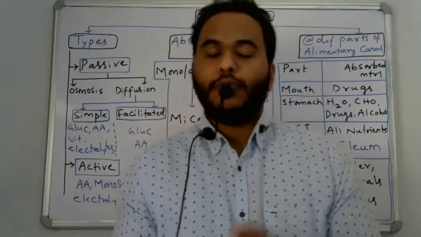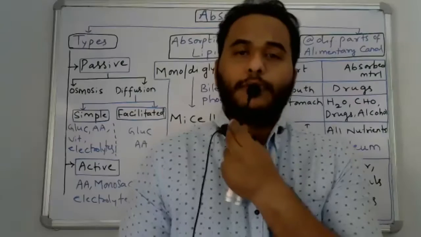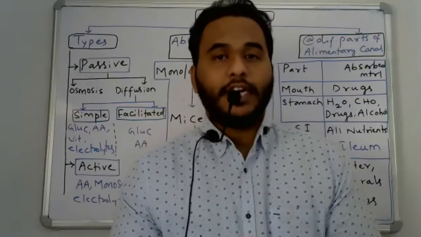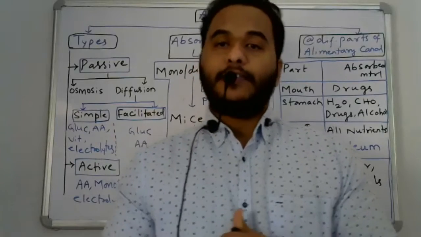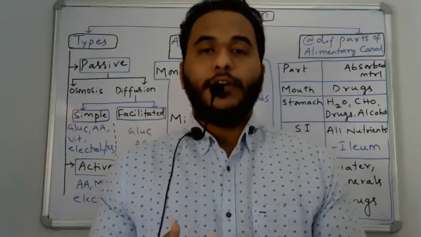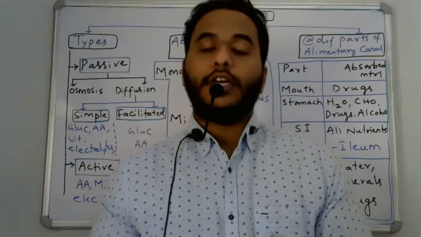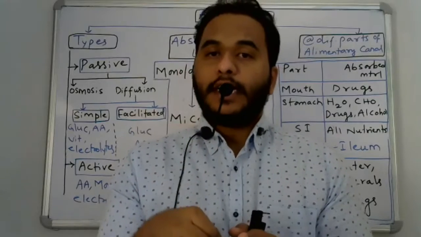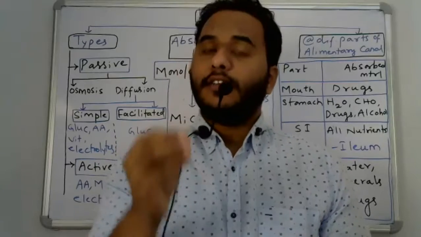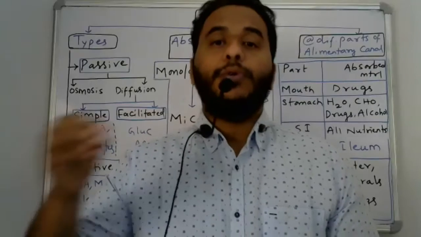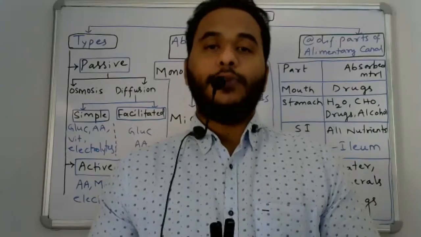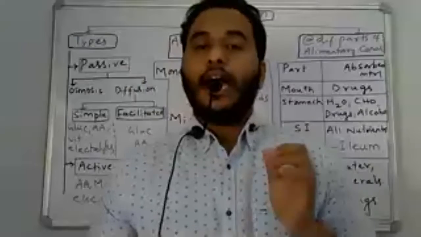So first, absorption. After the process of digestion, the digested food in terms of nutrients has to enter our bloodstream, so that through blood, those very simplified nutrients will reach our body tissues. From the digestive tract, especially in the intestine, after complete digestion, these nutrients will enter into the blood and also lymph. This process is called absorption.